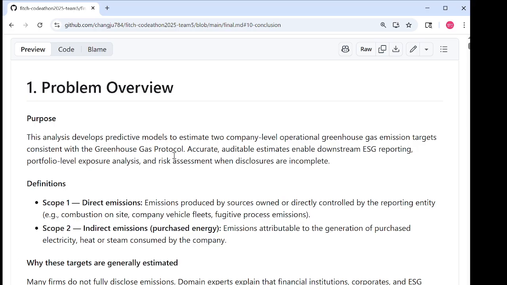So first, we wanted to ground ourselves in what exactly we're predicting. Scope 1 emissions are the direct operational emissions, things like combustion and industrial processes. Scope 2 emissions are indirect and mostly depend on electricity use and the carbon intensity of the national grid.